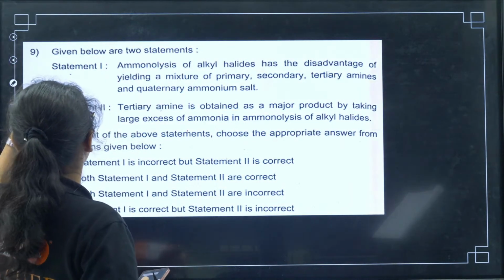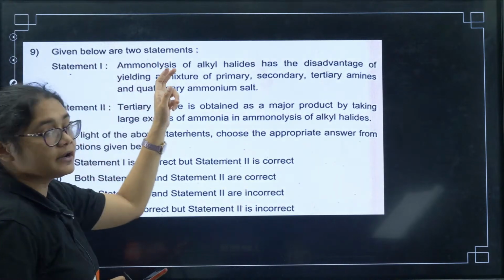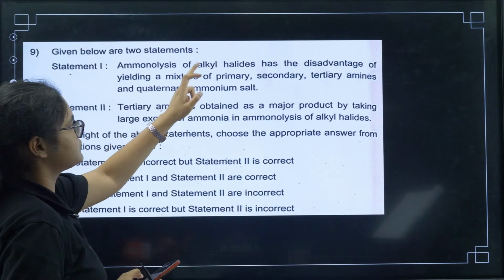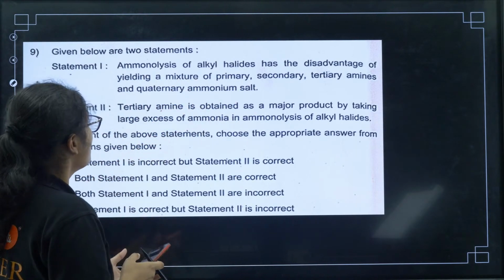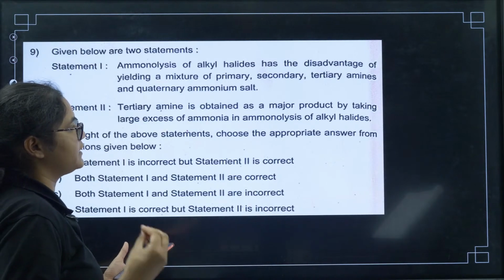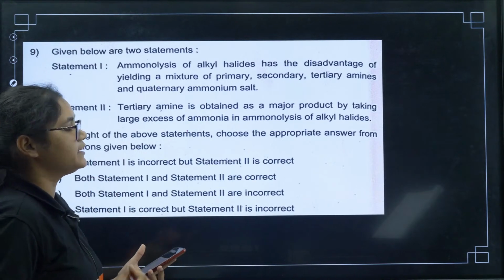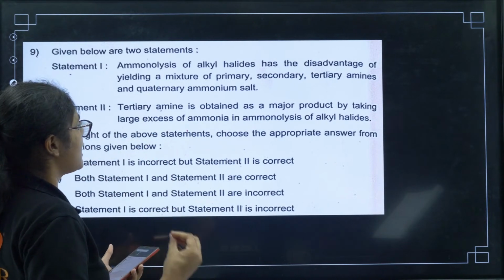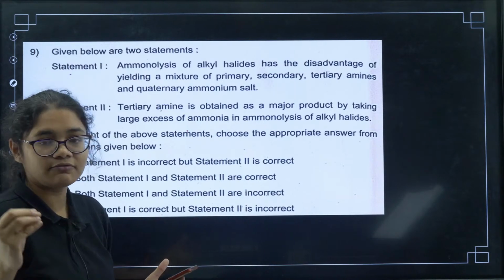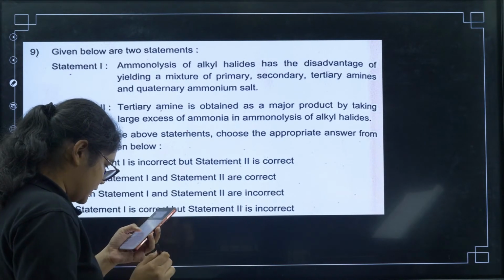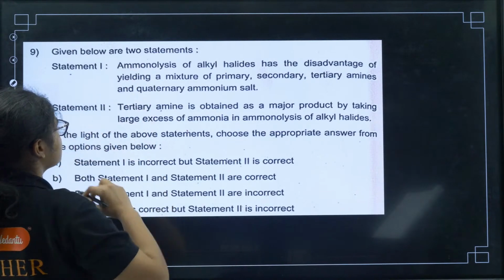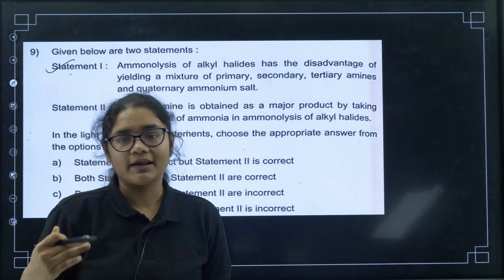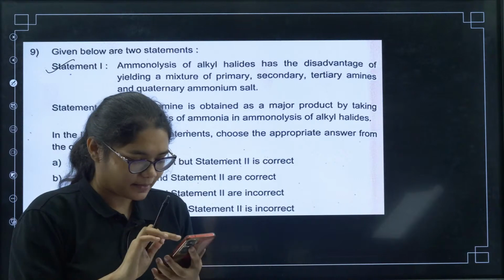Next we have question number 9. Given below are 2 statements. Statement 1: ammonolysis of alkyl halides has the disadvantage of yielding a mixture of primary, secondary, tertiary amines and quaternary salt. Next, statement 2: tertiary amines are obtained as a major product by taking large excess of ammonia in ammonolysis of alkyl halides. Here, statement 1 is correct, right? We have studied that ammonolysis of alkyl halides will give you all the products, so that is not a preferred method.